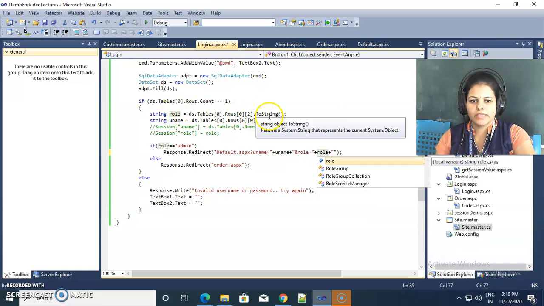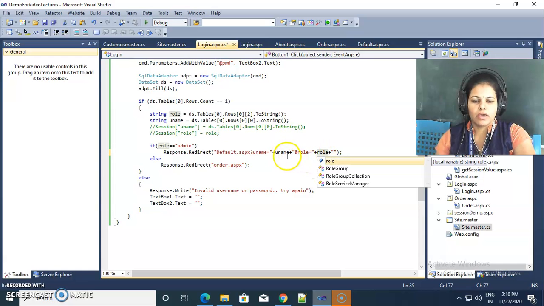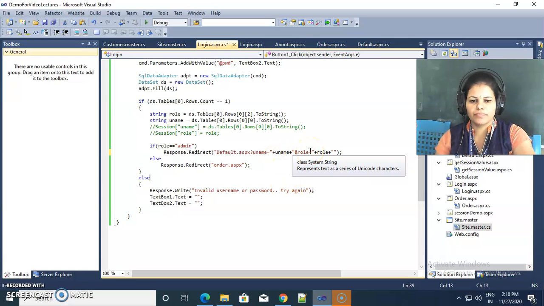Inside the role variable there is a value of role, and between the two key value pairs we use the ampersand symbol. So in this way we can pass multiple values with the help of QueryString.